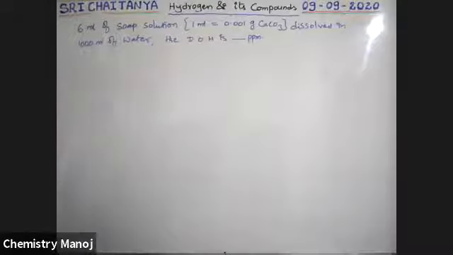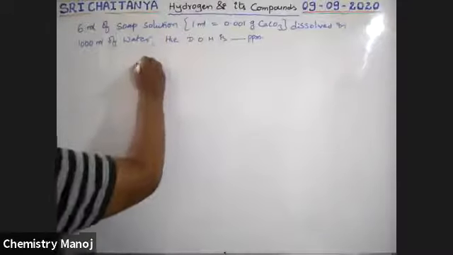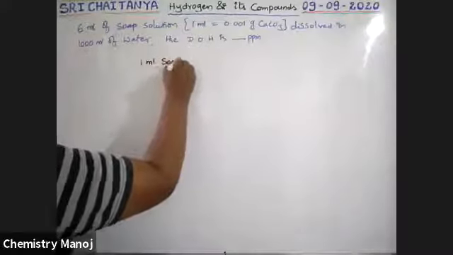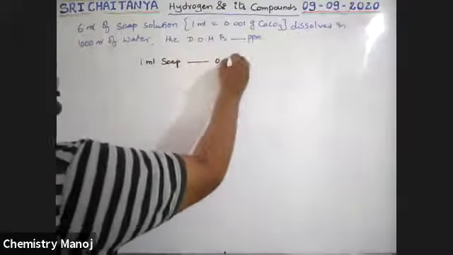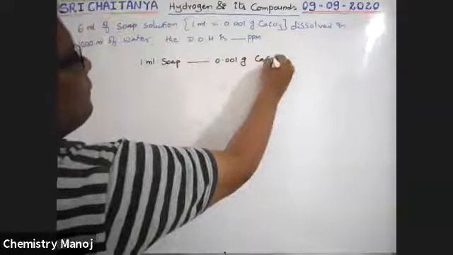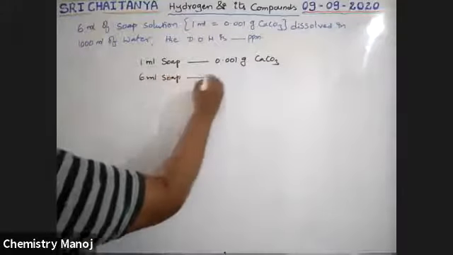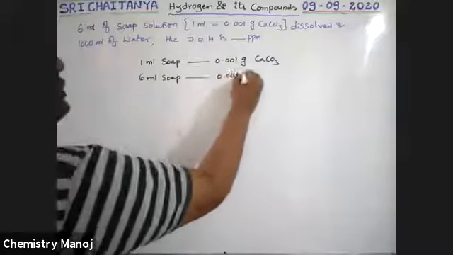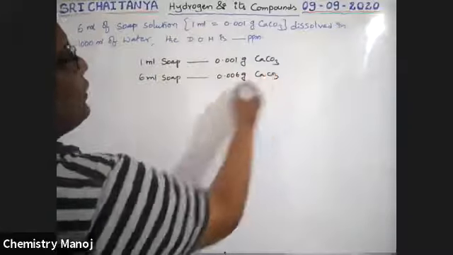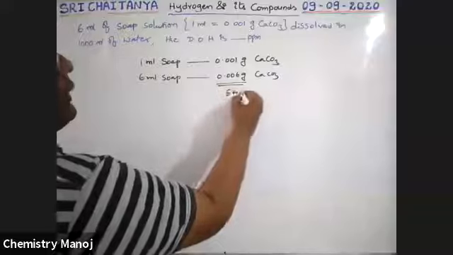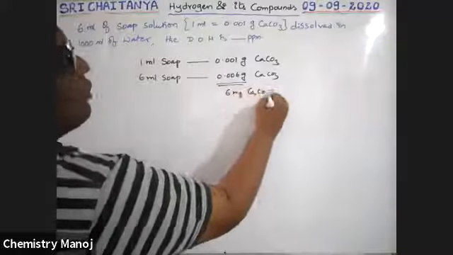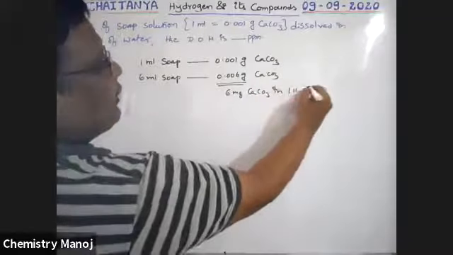Correct, boys. 1 ml soap is equal to 0.001 gram CaCO3. That means 6 ml soap means 0.006 grams CaCO3. That means 6 milligrams CaCO3 in 1 liter water.